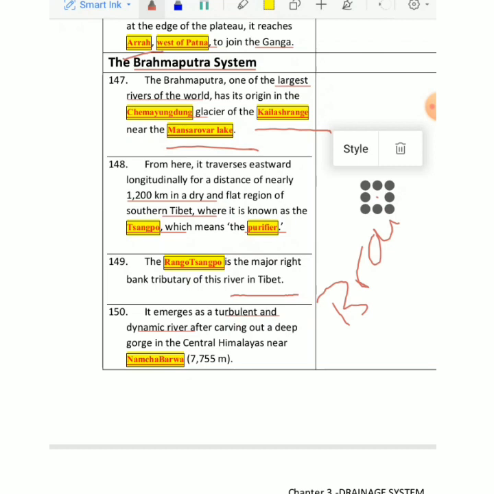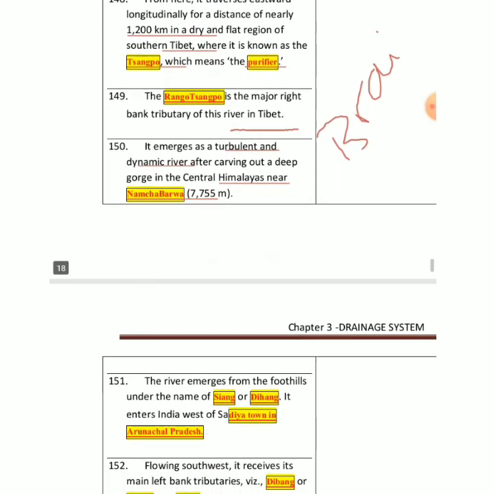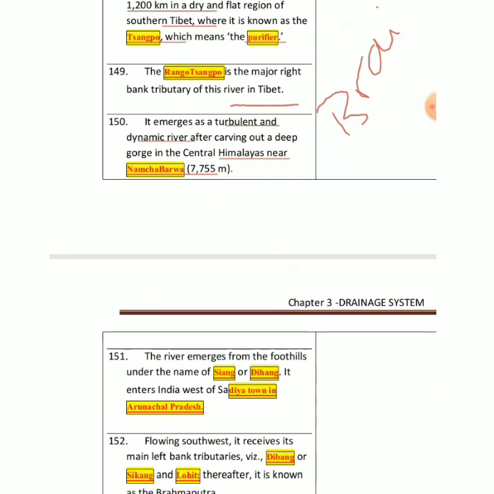Then it cuts a deep gorge in central Himalaya at a place called Namcha Barwa. Right, it now enters India from Tibet. Then we have the river emerging from the foothills under the name of Siang and Dihang. So don't get confused with the names Siang and Dihang, because these are Brahmaputra only.